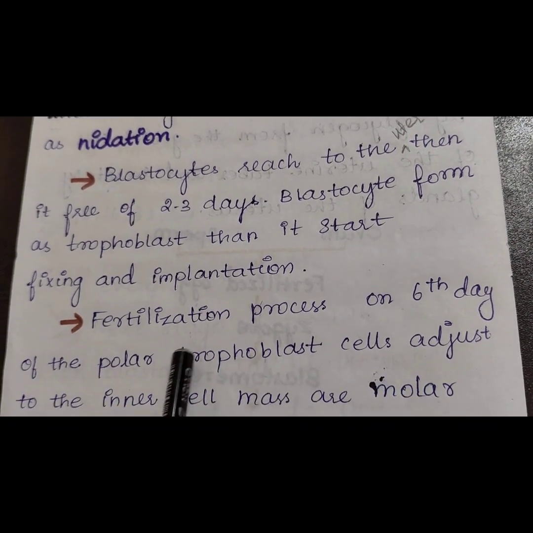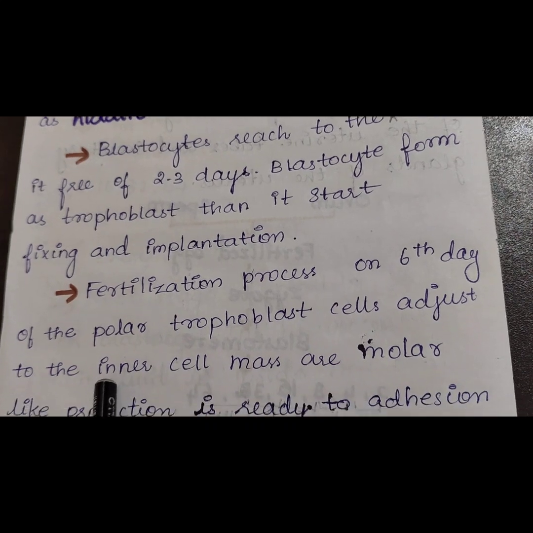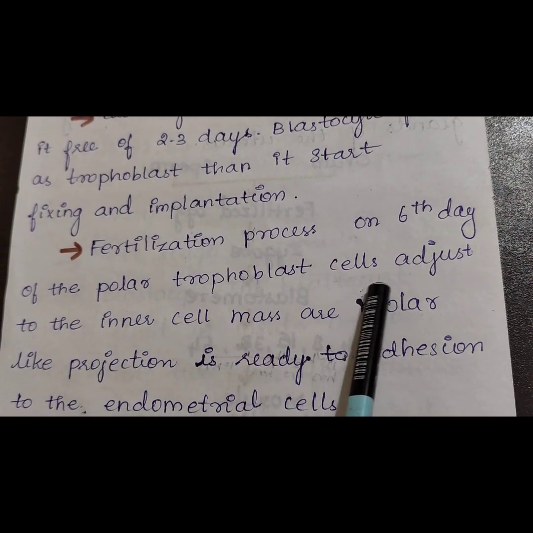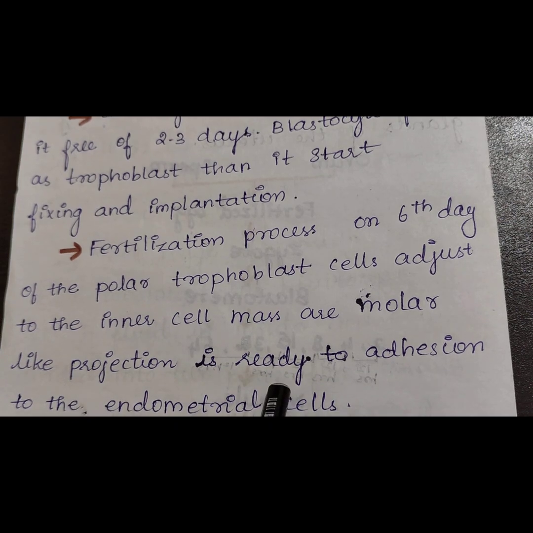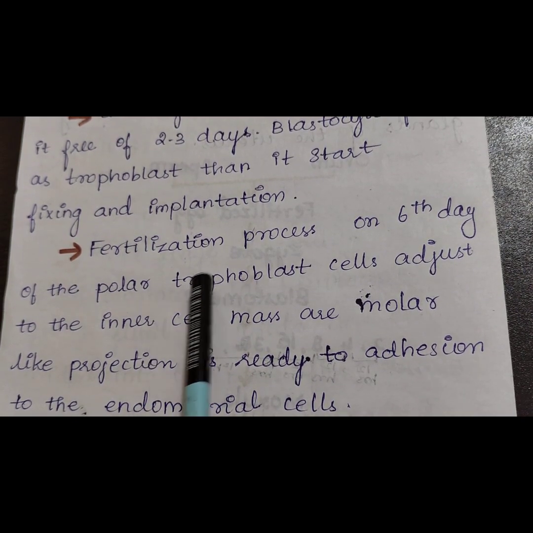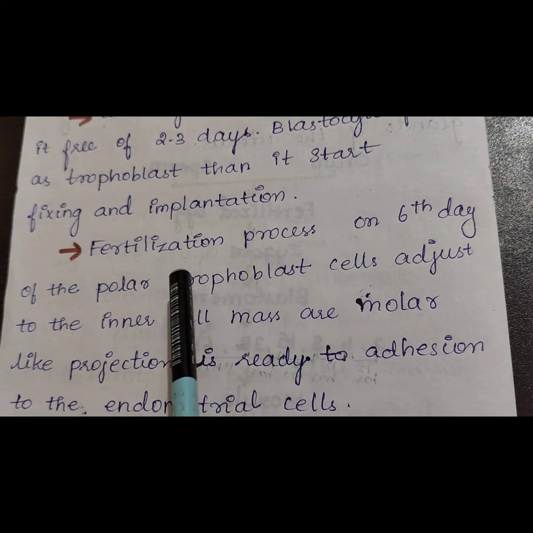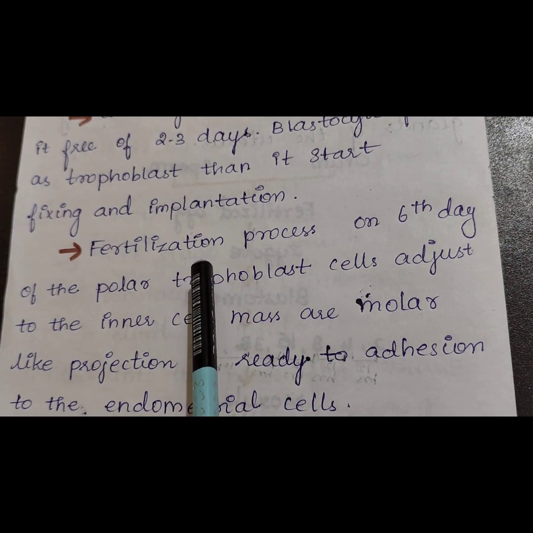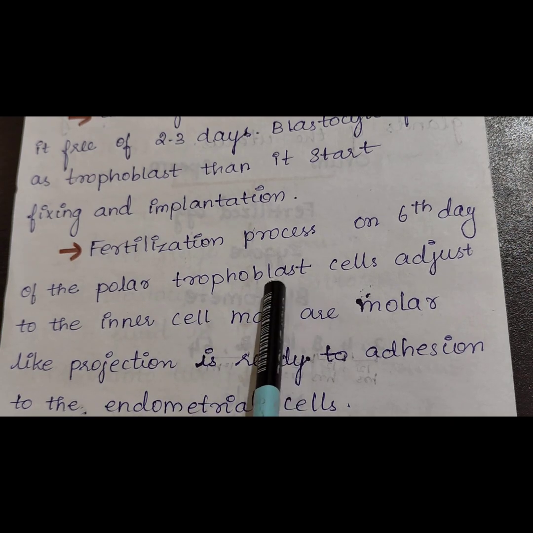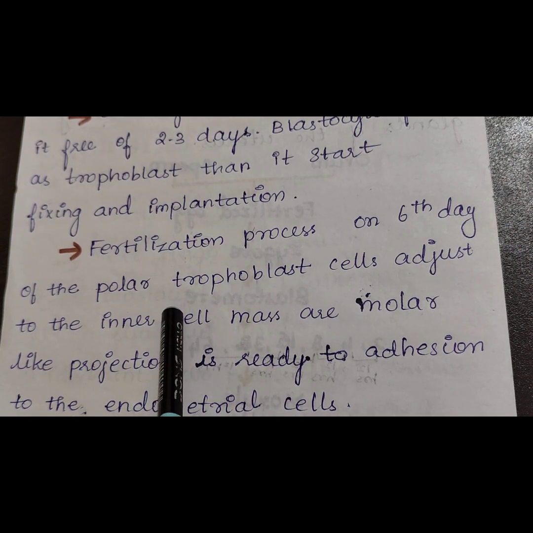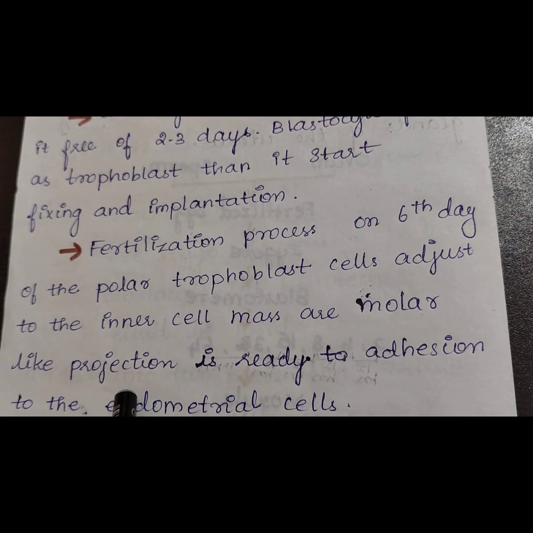On the 6th day after fertilization, the polar trophoblast cells adjust to the inner cell mass, forming molar-like projections from the side of the inner cell mass.